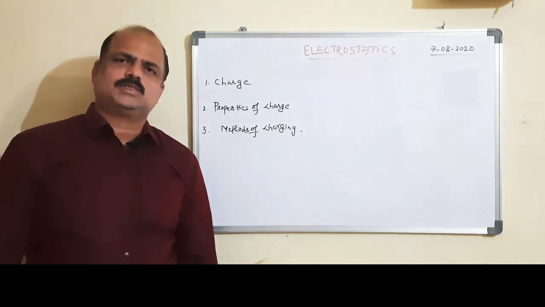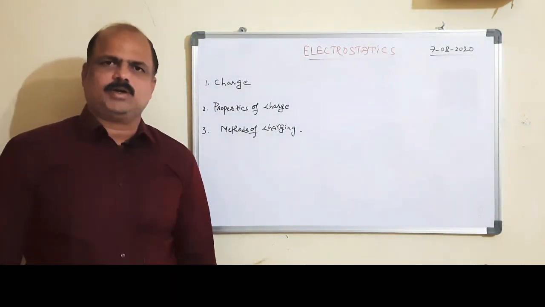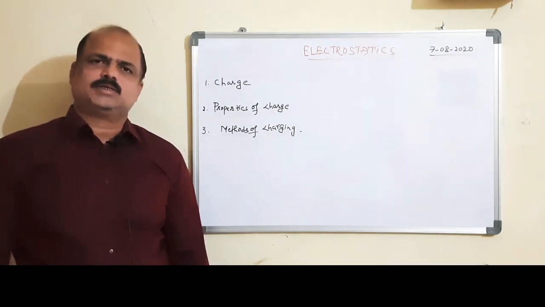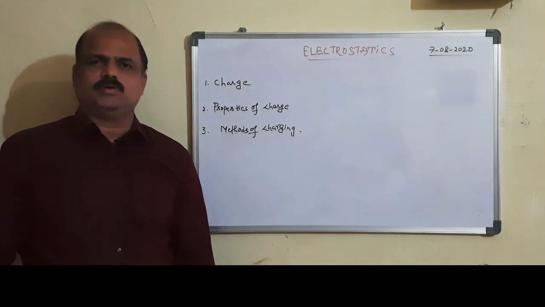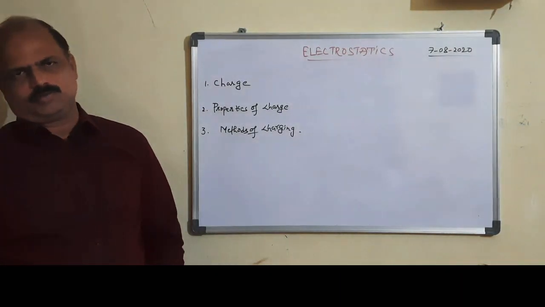Charge is quantized. What is meant by quantized? That means charge is always available as an integral multiple of electron charge.